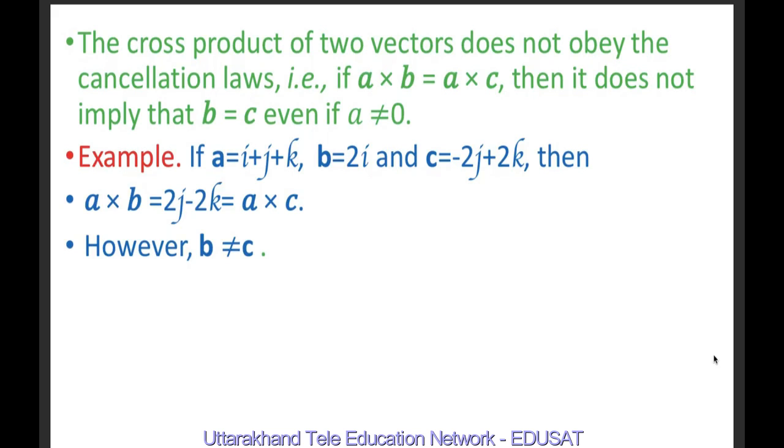For this, if we take one example, if A is equal to i plus j plus k, B equal to 2i and C equal to minus 2j plus 2k, then A cross B is equal to 2j minus 2k and A cross C is also equal to 2j minus 2k. So A cross B is equal to A cross C. But one may observe that B is not equal to C.